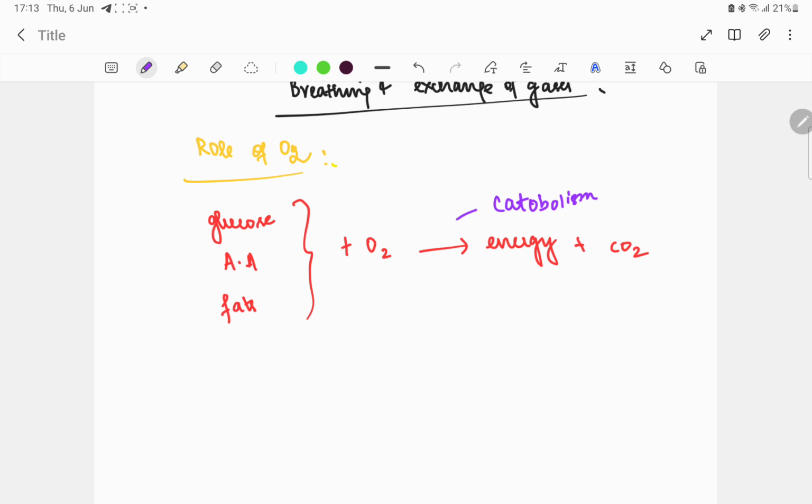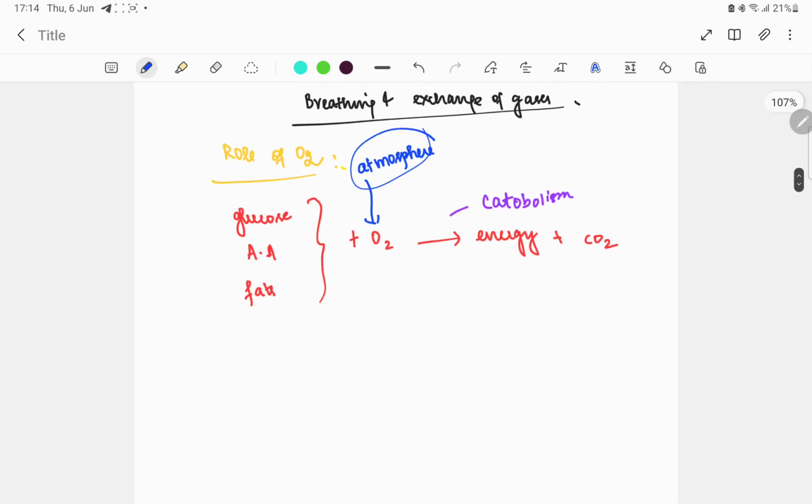We all know the number of carbon atoms present in glucose is C6. Six carbons are there, so it is broken down to release energy as well as carbon dioxide. So this is an example of catabolism. This is the role of oxygen in our body. We all need oxygen for this purpose only, and our body produces carbon dioxide as well as energy. This is called respiration. From where do we get this oxygen? We get this oxygen from the atmosphere. Carbon dioxide is produced in our body.